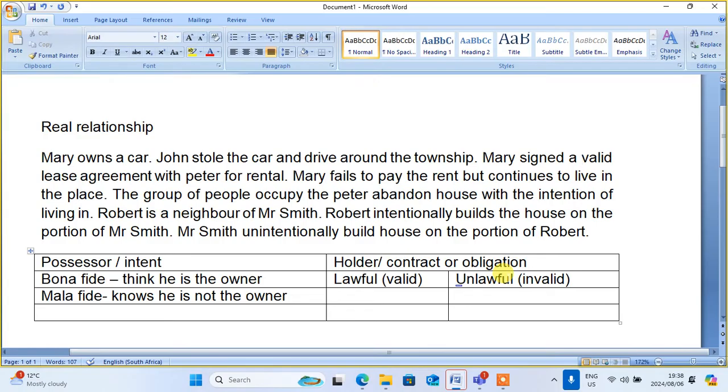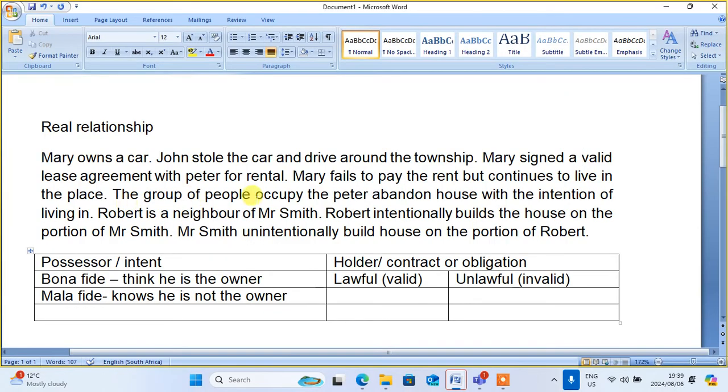However, if Mary is aware, like when the question says she refuses to pay rent but continues to live there, she's aware that she's owing, so she doesn't belong here. She has to be paying in order to be in this place. So Mary will become a malafide and unlawful holder, because she thinks she's the owner, whereas she's not. She continues to live in a place where there's no right.